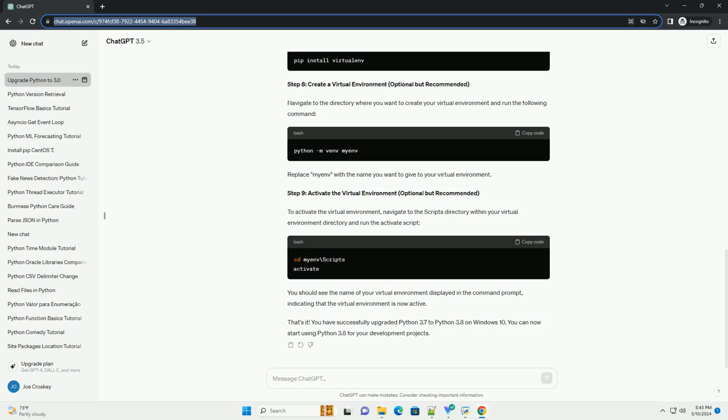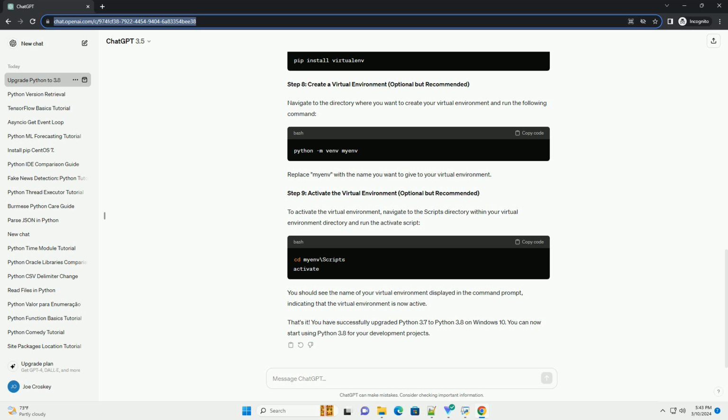Congratulations! You have successfully upgraded Python from version 3.7 to 3.8 on Windows 10. You can now start using the new features and improvements introduced in Python 3.8 for your development projects.